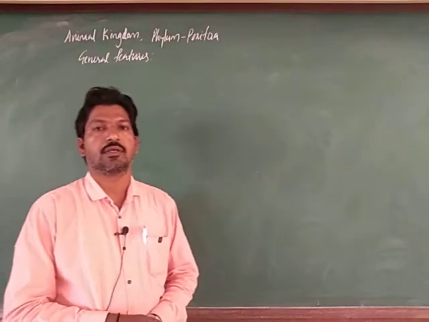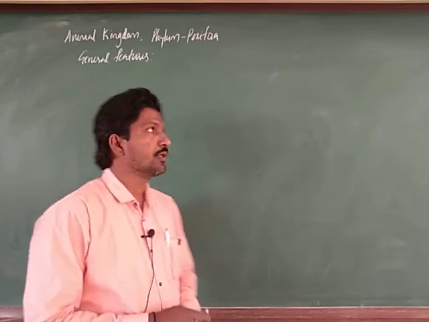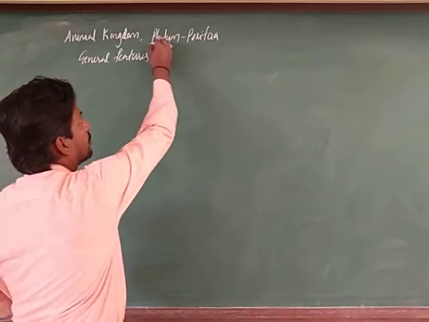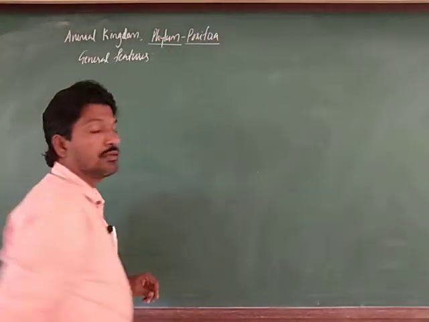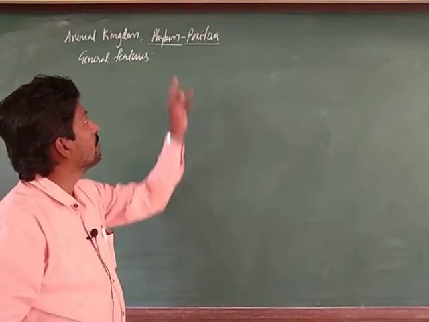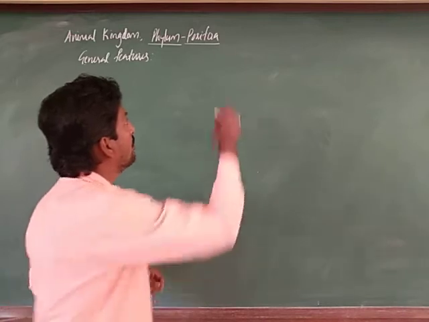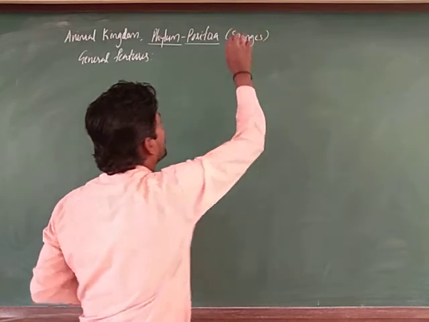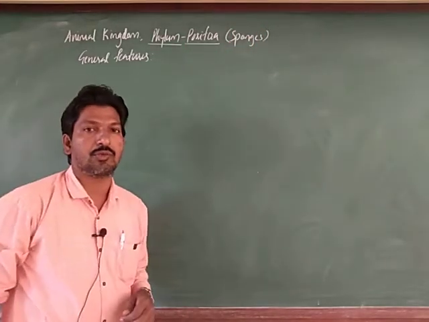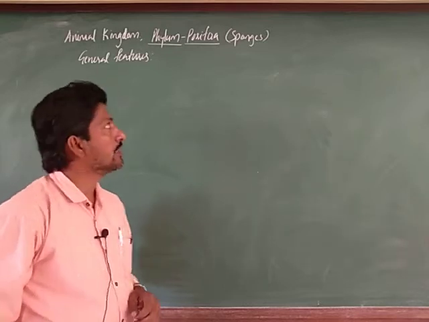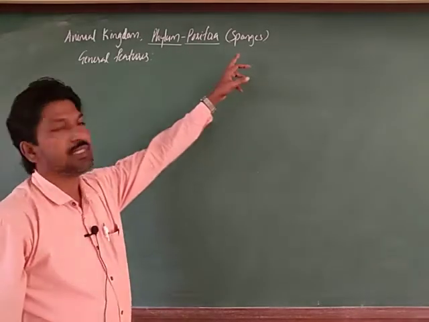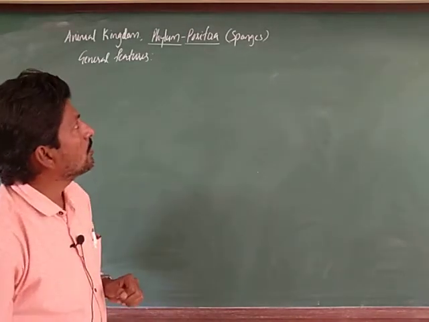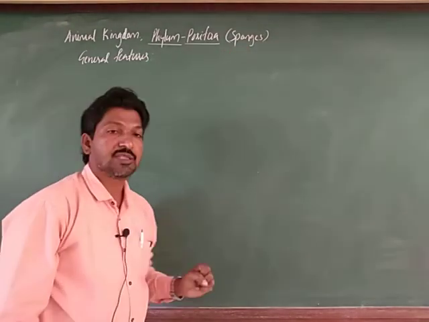Hello students, in this video session we are going to discuss the remaining general features of phylum Porifera. In the previous video we discussed the body structure and examples of phylum Porifera. As you know, they are commonly called sponges, because the body is porous, with innumerable pores. That is why we call it Porifera, and the body is like a sponge. Hence, in common we call them sponges.